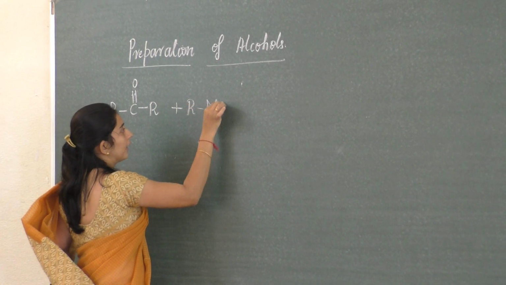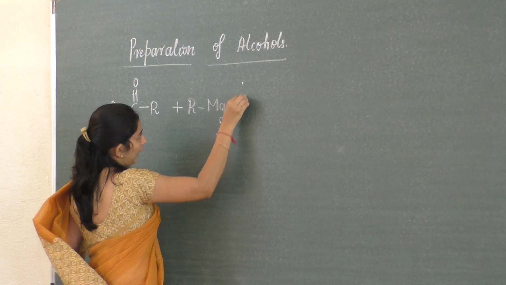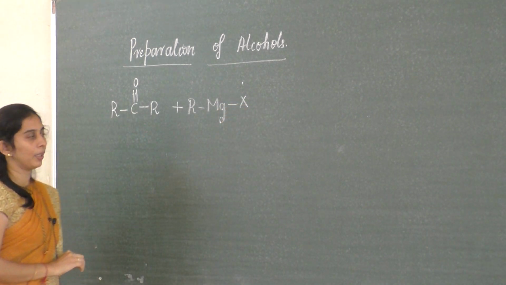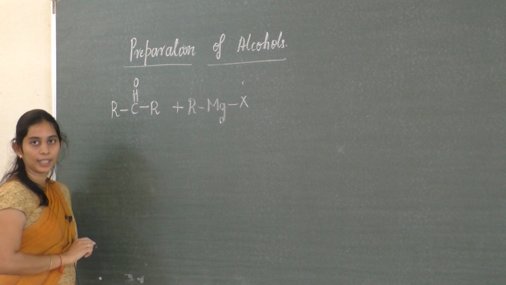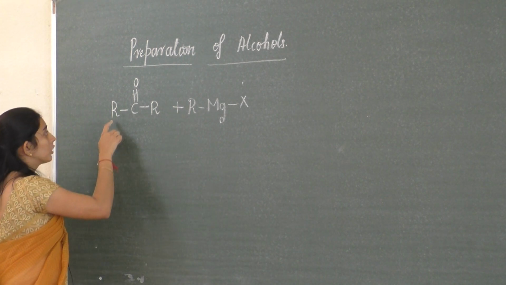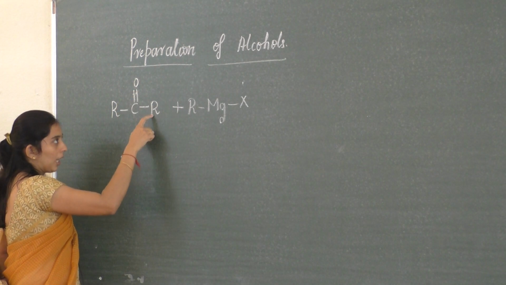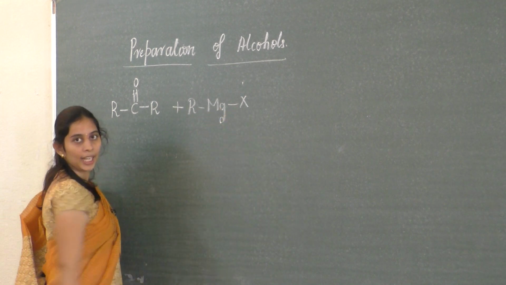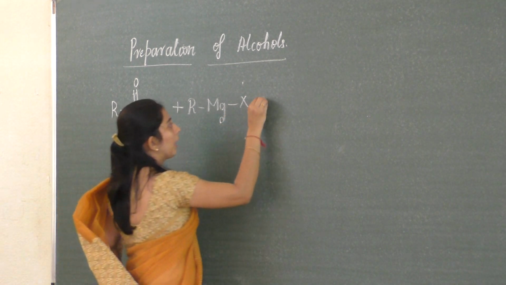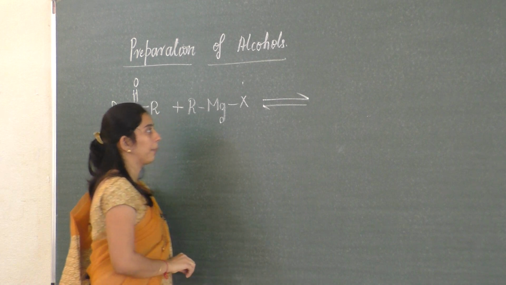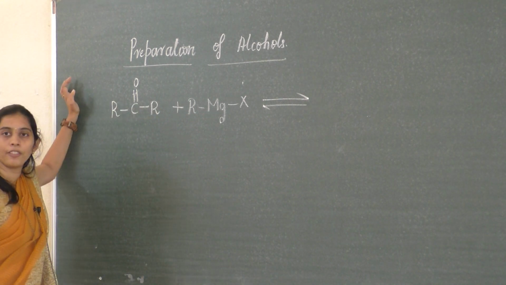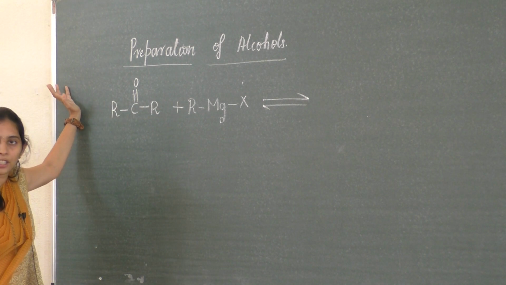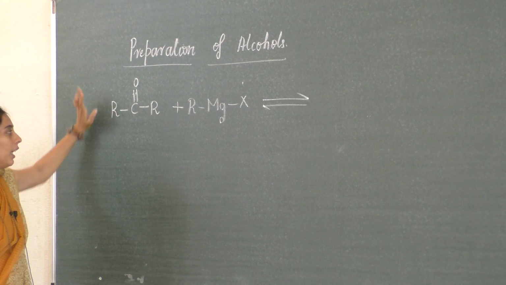You can write the equation by taking an example. Here you can take any other alkyl group. So R C double bond O R plus R MgX. What happens here? Initially it will form an adduct, followed by hydrolysis, formation of an alcohol.